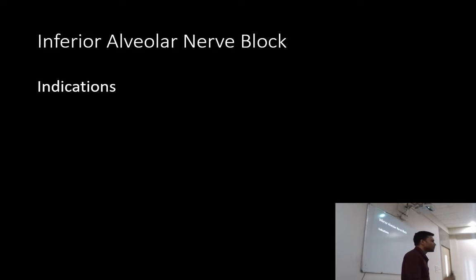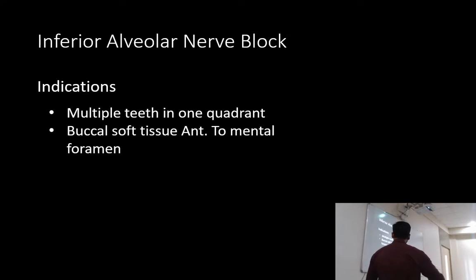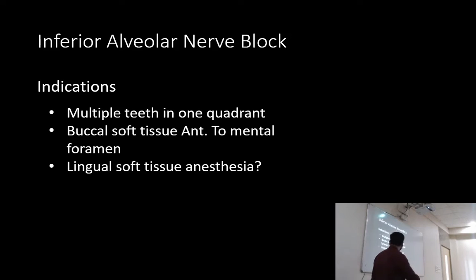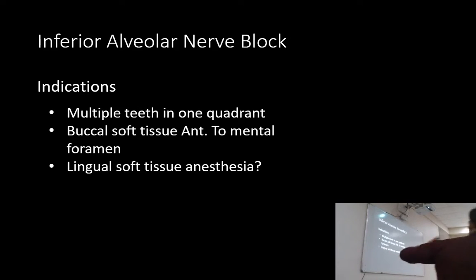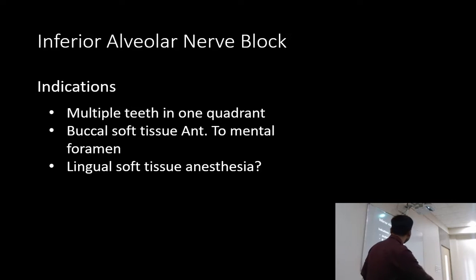Now indication. So we have a large area that is being covered by one single block. So any procedure that involves multiple teeth, that is the indication. Any soft tissue surgery anterior to the mental foramen, that is the indication. Okay, multiple teeth, buccal soft tissue anterior to mental foramen, lingual soft tissue anesthesia, that is, as I mentioned, not always there. So this is a very questionable indication. It is given in the book, so I have included it.